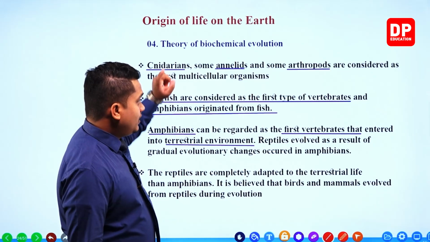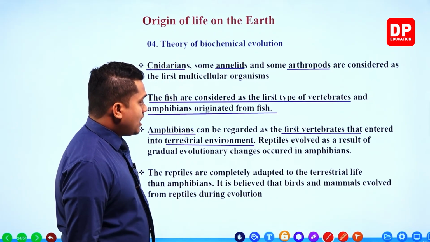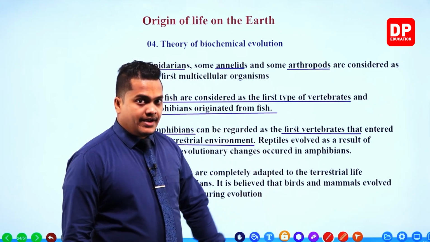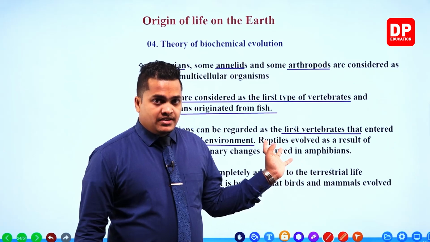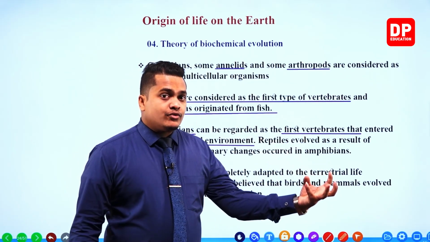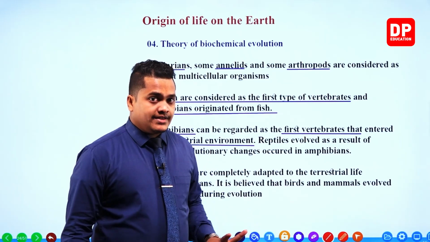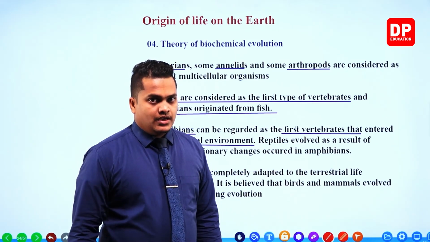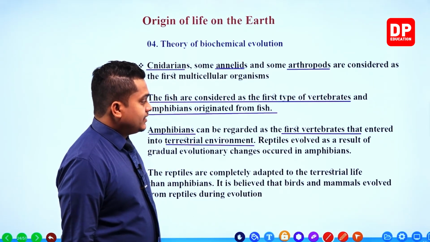First of all, there were cnidarians, annelids and arthropods. Then after that, there was fish, the first and foremost vertebrate type. Then fish evolved into amphibians. Amphibians evolved into different kinds of reptiles. Then reptiles are the ones who created birds and mammals in the last place. So this is the order of evolution, my dear children.